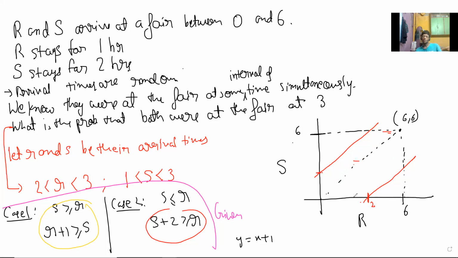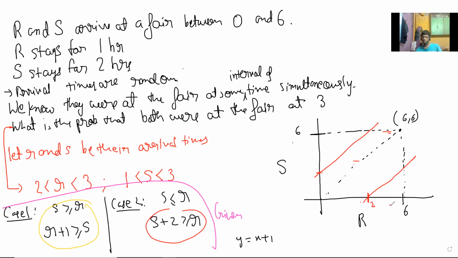So do you guys see? I think this is a good problem for us to just see this technique. R is from 2 to 3.